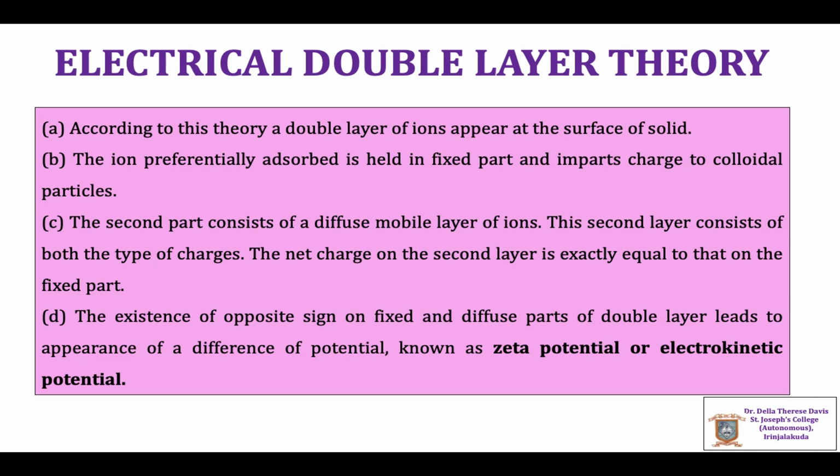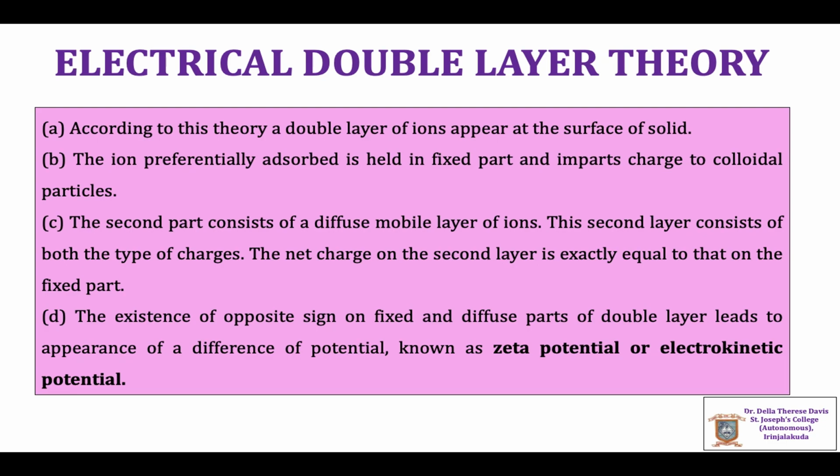Thus, according to the electrical double layer theory, a double layer of ions appear at the surface of a solid. The ion preferentially adsorbed is held in the fixed part and imparts charge to the colloidal particles. The second part consists of a diffuse mobile layer of ions, and this mobile layer consists of two types of charges.